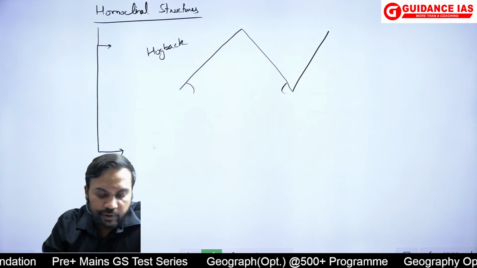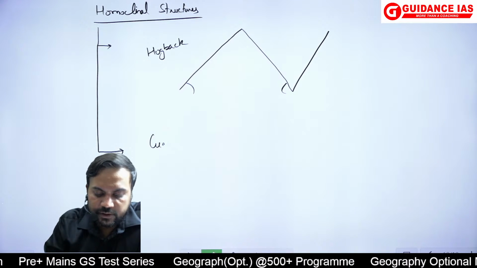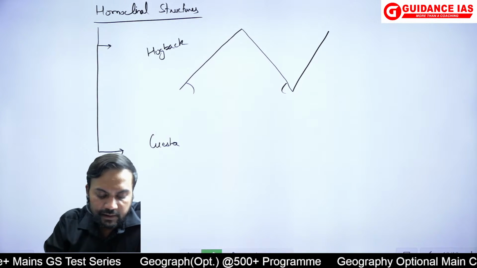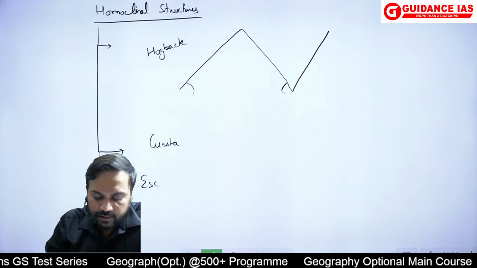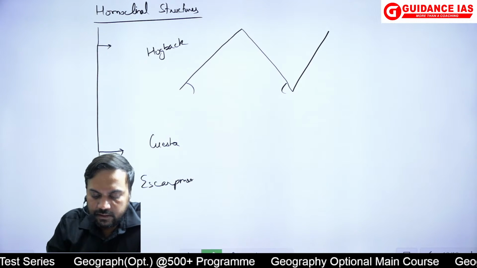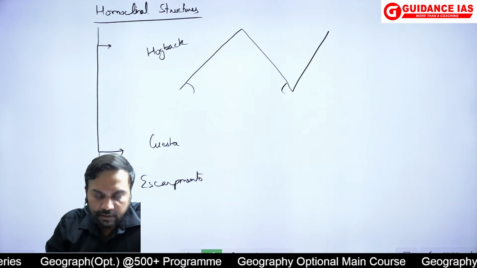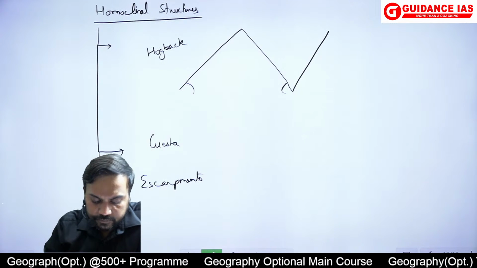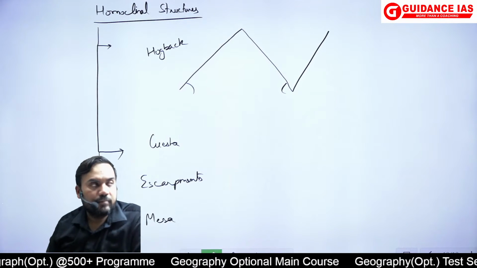Then, if you remember, depending on the angle, we talked about cuestas, we talked about escarpments, we had talked about the mesa.